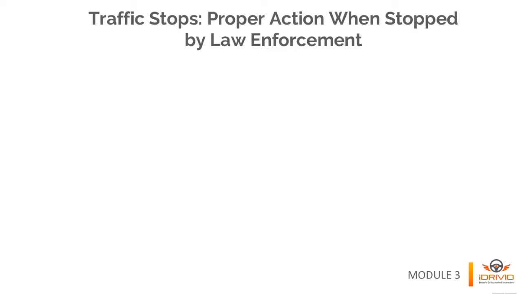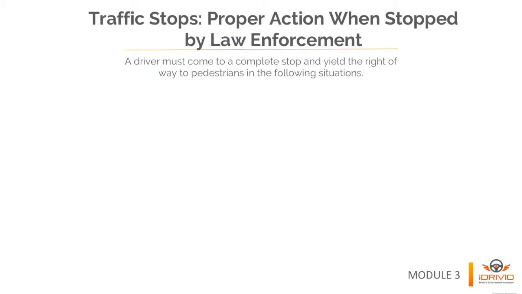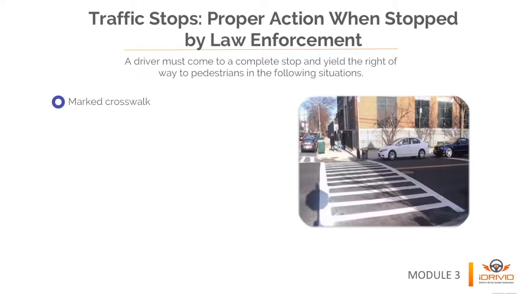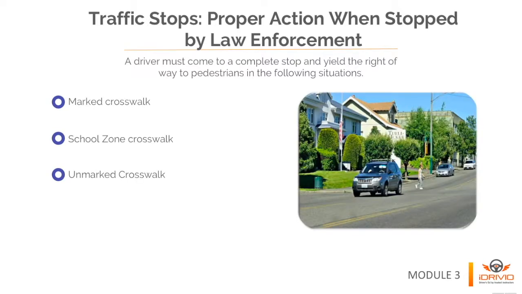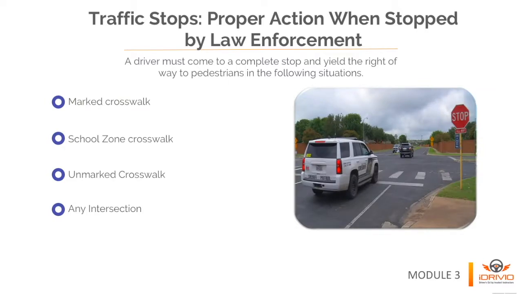A driver must come to a complete stop and yield the right-of-way to pedestrians in the following situations. When a pedestrian is in a marked crosswalk, on school days when children are in close proximity to a school zone crosswalk, when a pedestrian is in an unmarked crosswalk on the driver's side of the roadway and there are no traffic control signals, when making a turn at any intersection. Motorists should be aware that even if there is no crosswalk painted on the road, every intersection is legally considered a crosswalk.